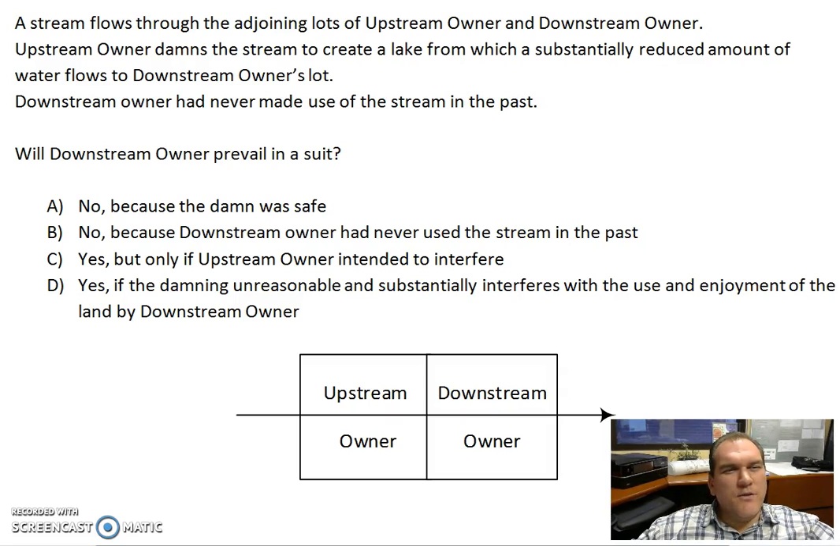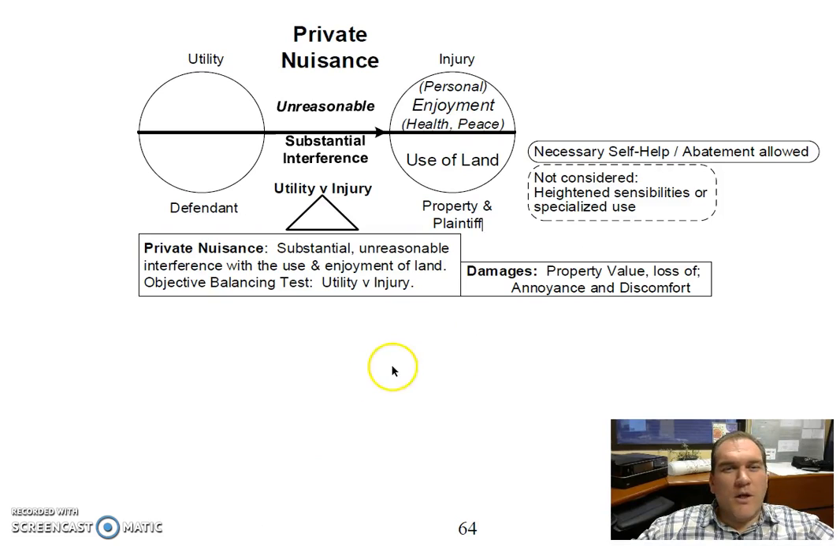Option B says no, the downstream owner will not prevail because the downstream owner had never made use of the stream in the past. Now the historical use also is of no relevance, and you can see in the graphical summary of what private nuisance constitutes that there is no reference to historical use or historical details as to how the land was used. We look at the present situation and how it has been changed by the defendant.